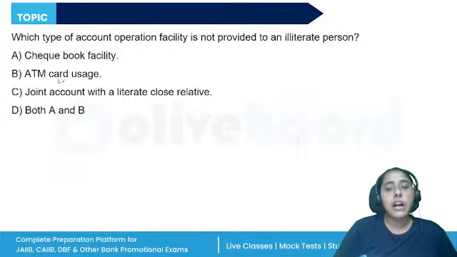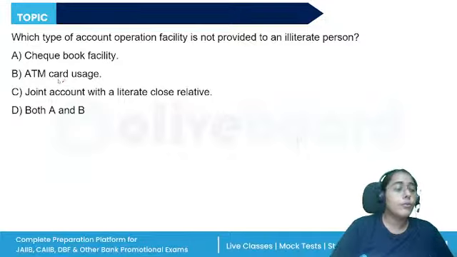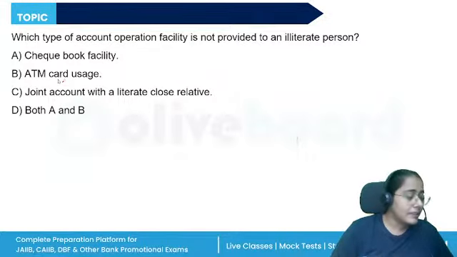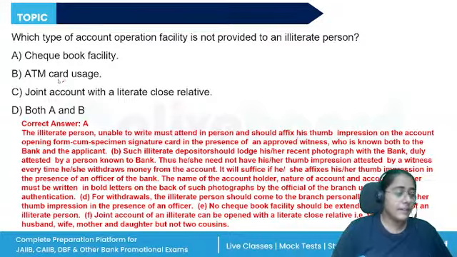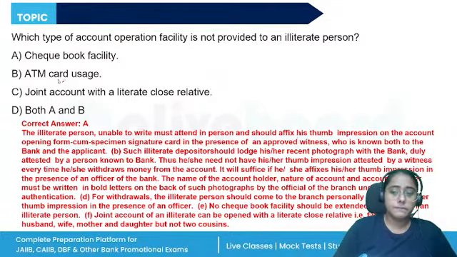Which type of account operation facilities are not provided to an illiterate person? Checkbook facility, ATM card, joint account with a literate close relative, or both A and B. See, banks have been advised that illiterate persons should also not be discriminated against. However, a checkbook facility should not be provided.